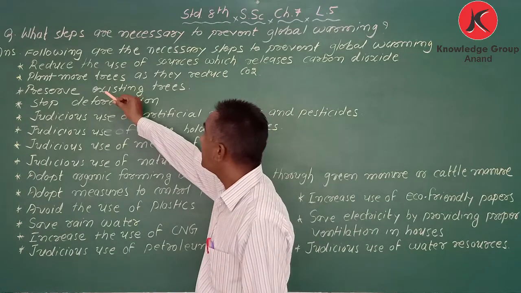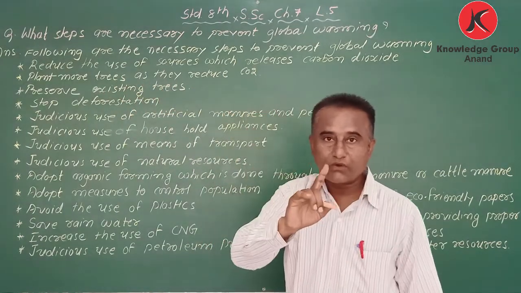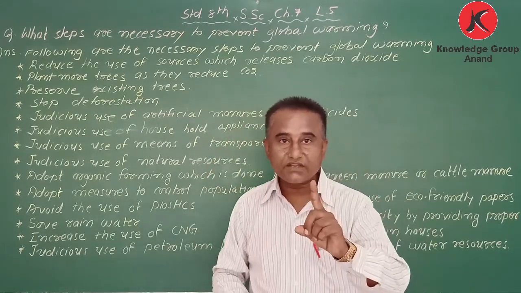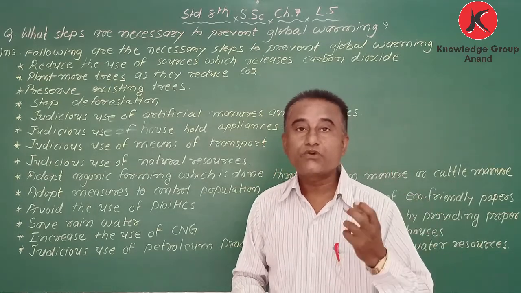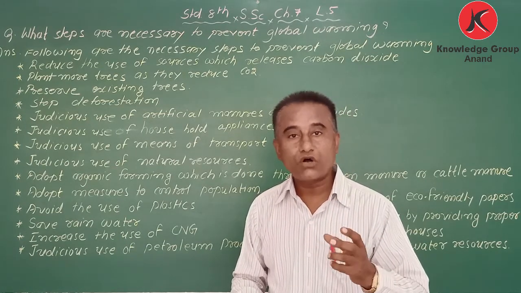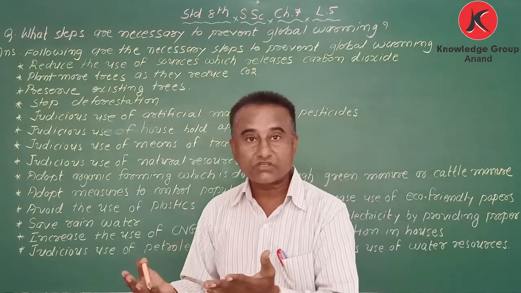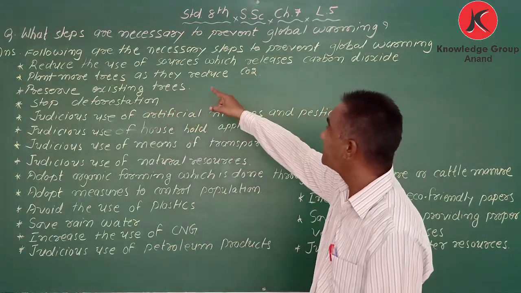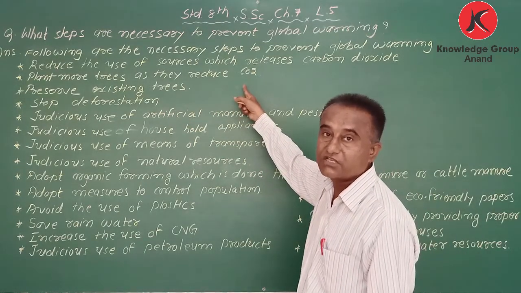Second, plant more trees as they reduce CO2. First point, we have to reduce CO2, carbon dioxide, and the second one is we have to plant more trees. Why? Because plants give us oxygen. They take carbon dioxide and give pure air, oxygen. That is why we have to plant more trees. Plant more trees as they reduce CO2.